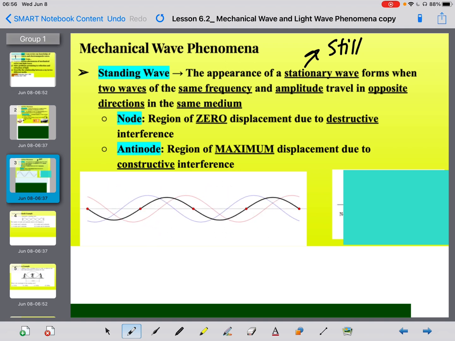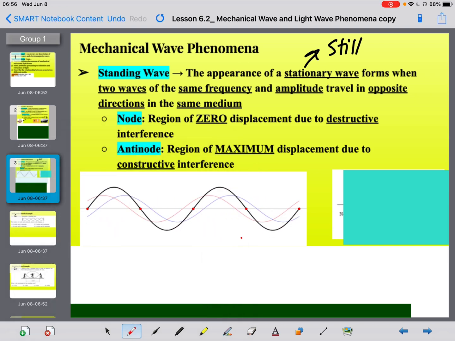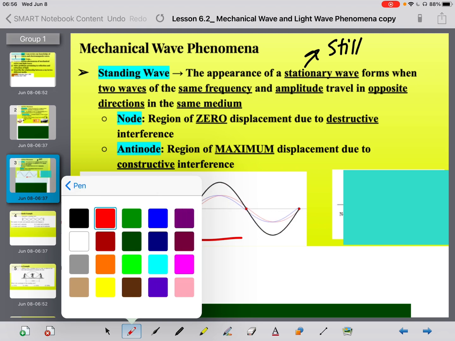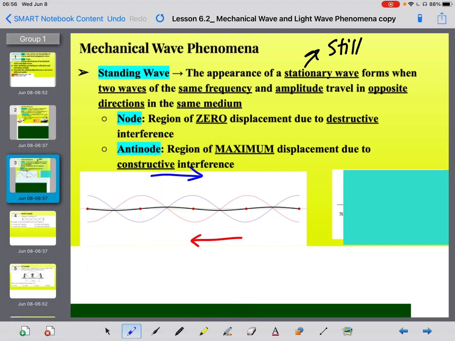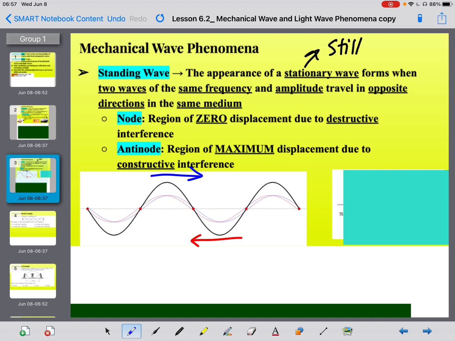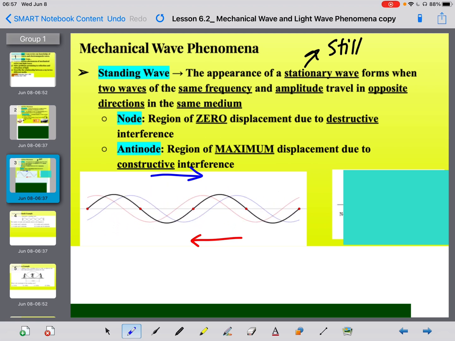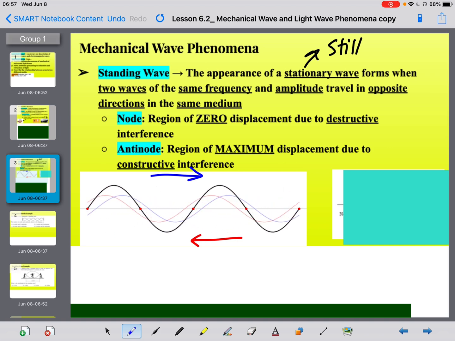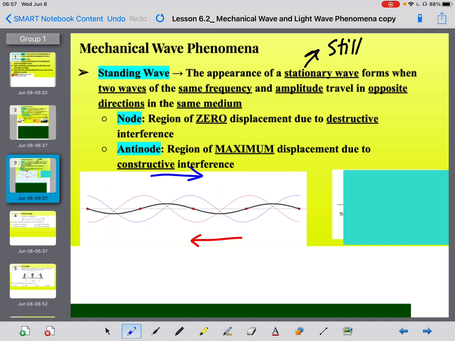Okay, so if you look at this example right here, the red one is moving this way, and the blue one is moving in the opposite way. If you take notice of the black one, there are points where they come together, which is constructive interference. It simply gets bigger and then it decreases, right? So it's kind of like this flip-flop back and forth. It appears like a stationary wave, but it's not. It's actually really moving, okay?